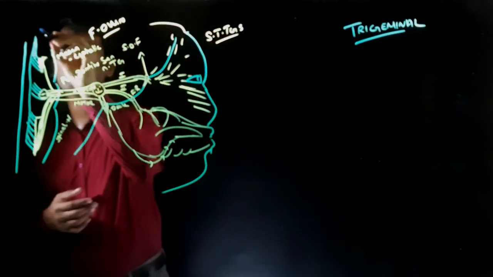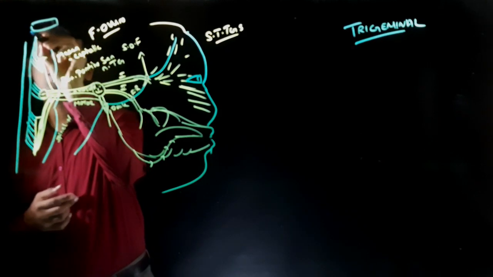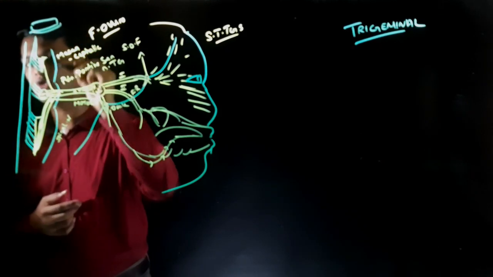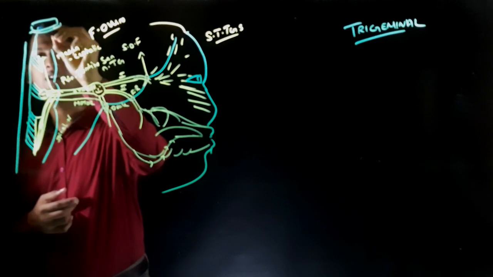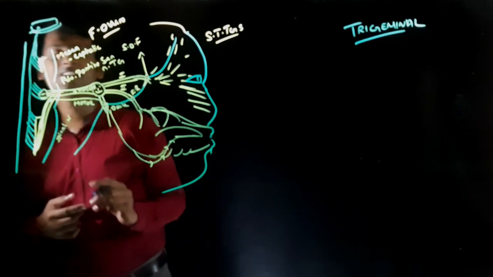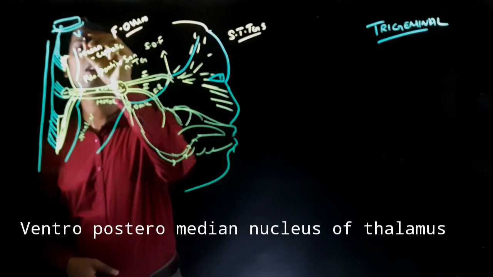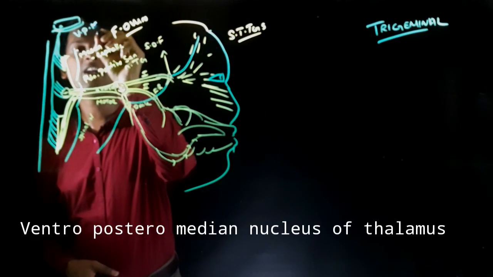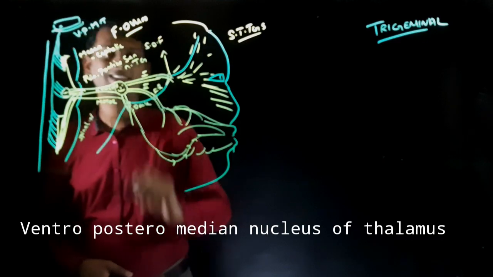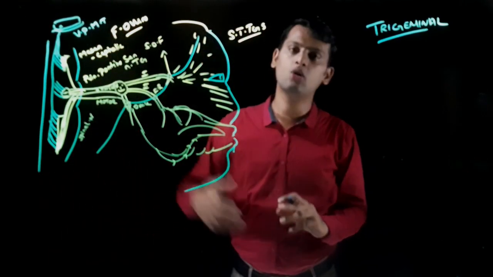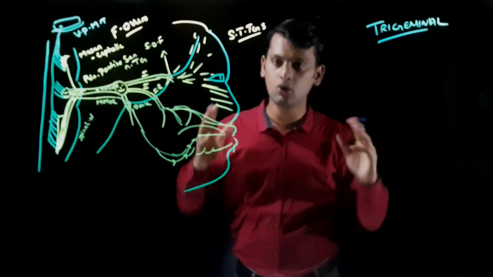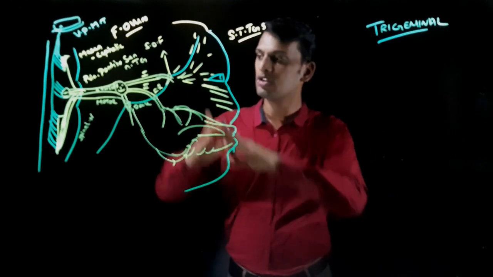Okay, so what part of your thalamus? Say this is your thalamus region. It ascends upwards and joins your thalamus region and ends as a nucleus called the ventro-postero-median nucleus of thalamus. Okay, from here it goes to a higher part of your brain. So let us not go much into detail about it. So this is the system.